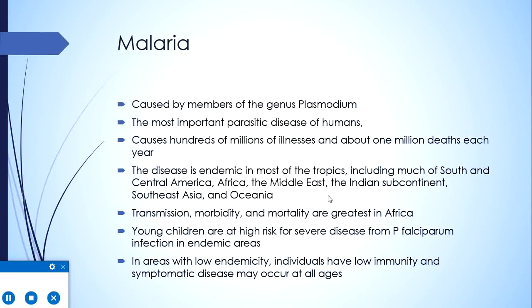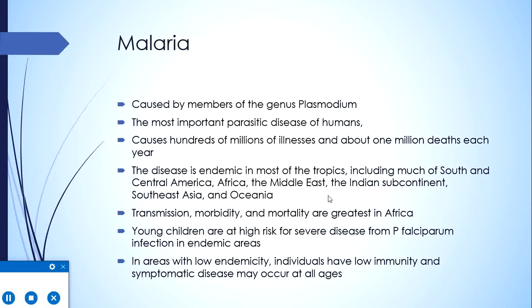In highly endemic areas, there is intense transmission of the disease throughout the year, and every person has a risk of more than 1 bite per day by an infectious mosquito, or you can say more than 300 bites per year by infectious mosquitoes. So the main burden of disease, morbidity and mortality is faced by young children who have less immunity against the disease, and in fact about 90% of total deaths from malaria occur in young children in these areas of Africa.